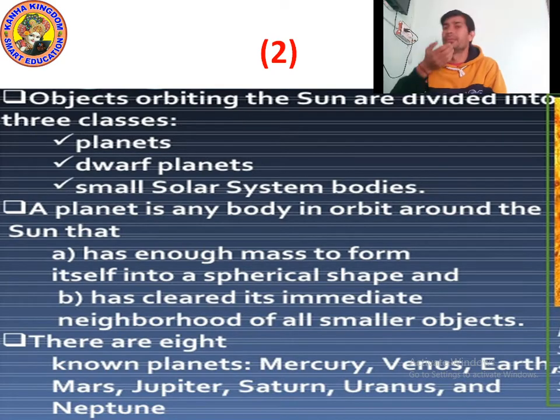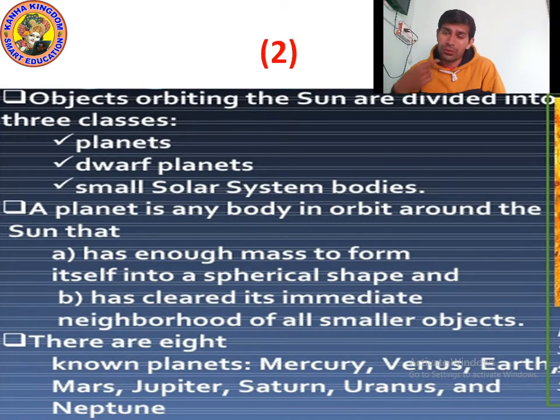So kids, in our solar system there are 8 planets. You already know, they revolve around the Sun. They complete the circle in a fixed path. The fixed path is called an orbit.